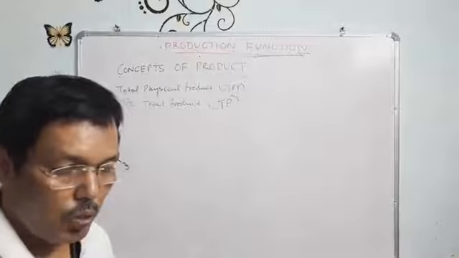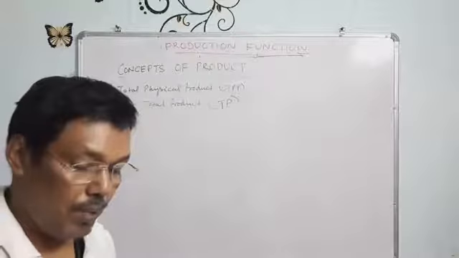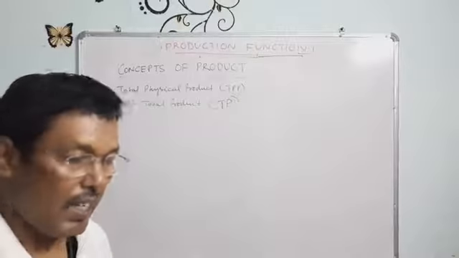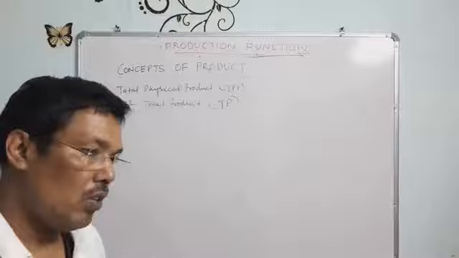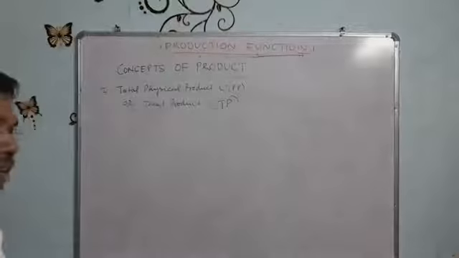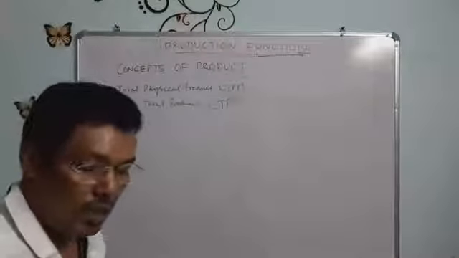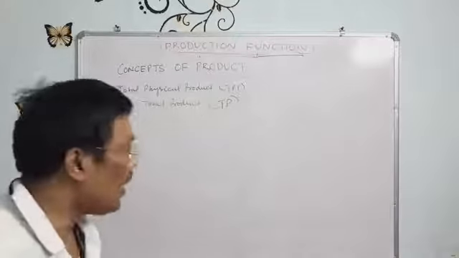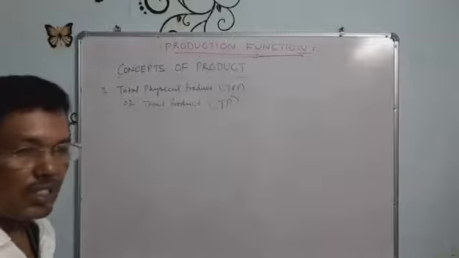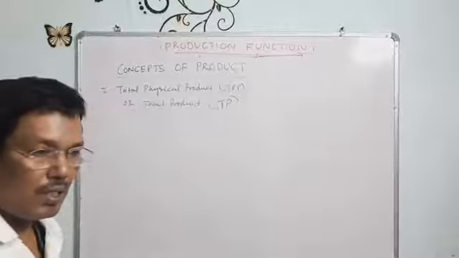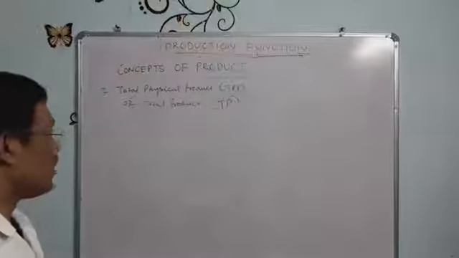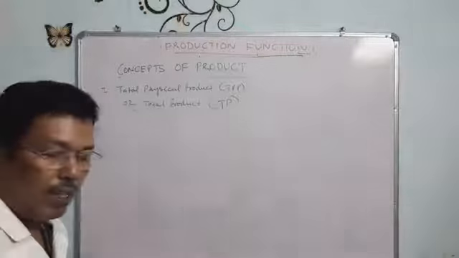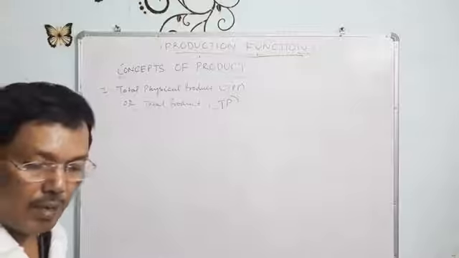So with regard to this production concept, we have classified three types of product. One is the total physical product or total product, another is the marginal product, and the third one is the average product. We'll discuss these in this chapter.